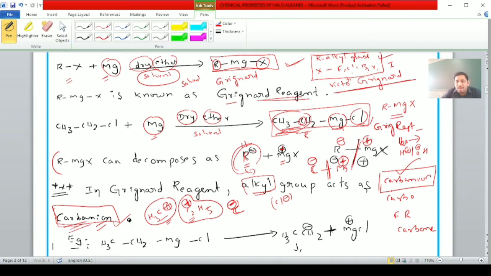Remember, from a competitive point of view, in entrance exams they will ask like this, students: in a Grignard reagent, the alkyl group can exist as a carbanion, carbocation, free radical, or carbene. Carbanion is the correct answer.